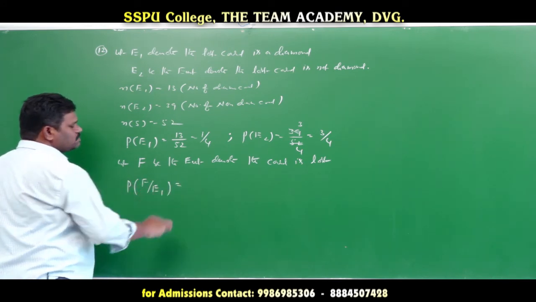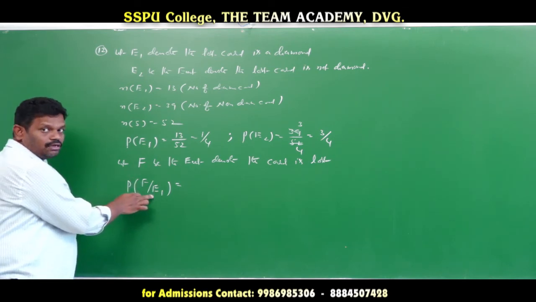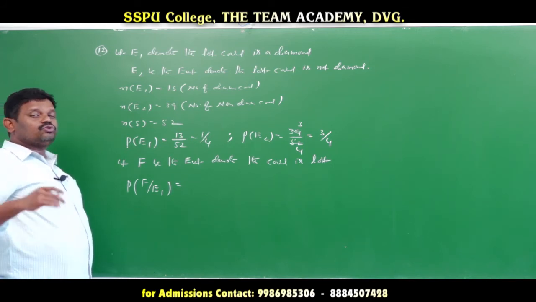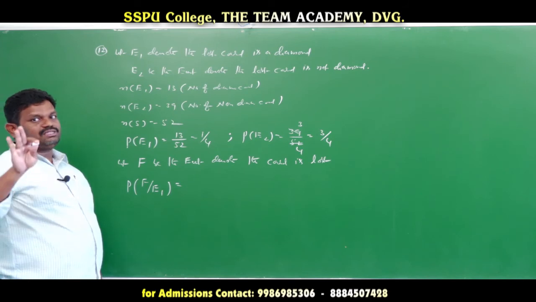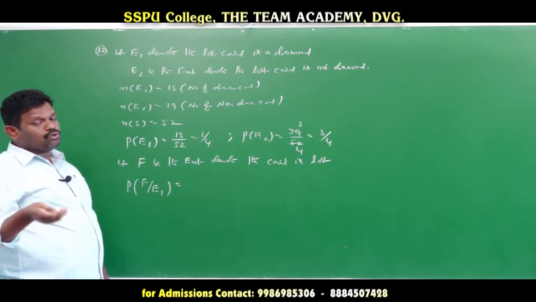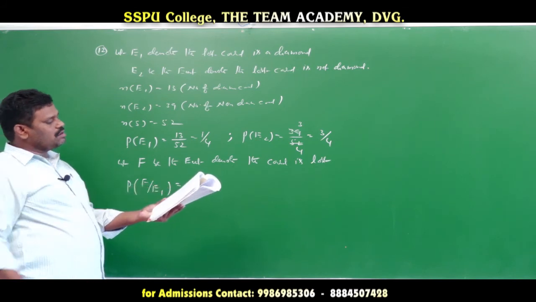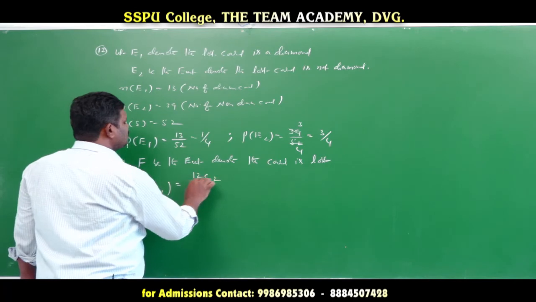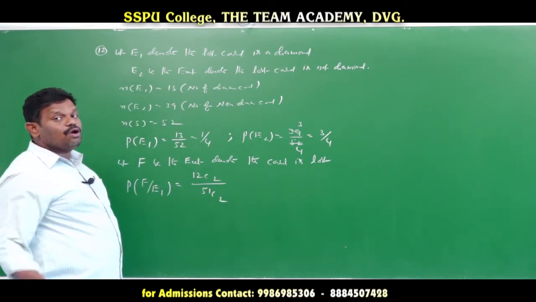So this sentence we understood, here that last card is which type of card? Diamond card. Last card is which type of card? Diamond card. So totally how many diamond cards are there? 13 diamond cards. One card is lost means 12 diamond. If you want to draw two cards, which type are drawn or found to be diamonds. So that's why what we write here, 12C2 by 51C2. Again why write 51 means one card is lost.